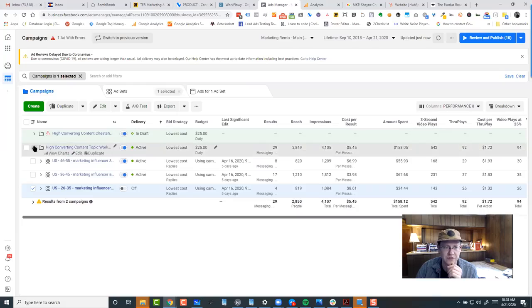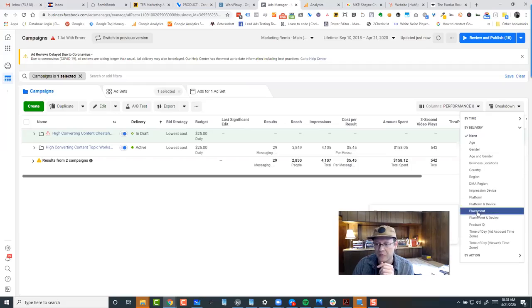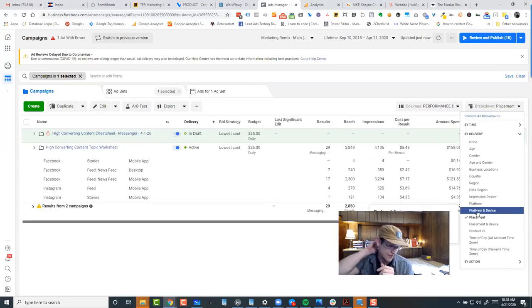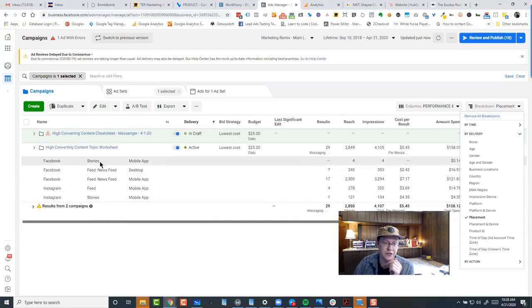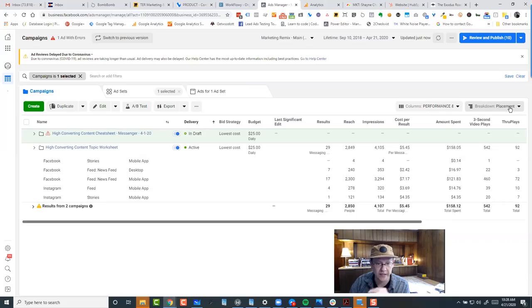What I want to do first, let's collapse this and let's break this down by placement. This is really interesting to me. Platform or placement, which is going to be like, is it on Facebook, whether it's in the stories or in the news feed, is it on the mobile app or in the desktop? This is where I feel like you're going to find a lot of traction in getting better results for your ad campaign, right? And I'll show you another way here in just a second.